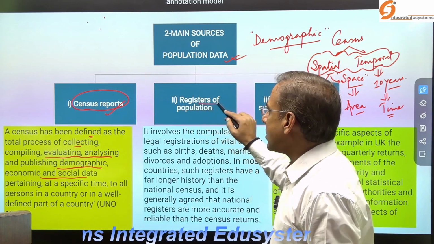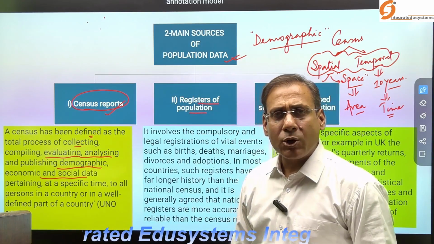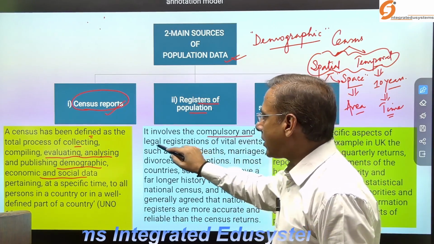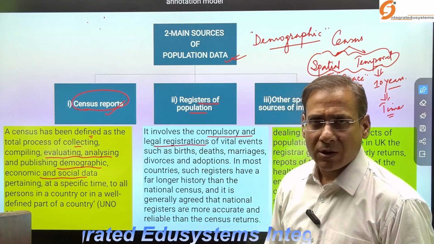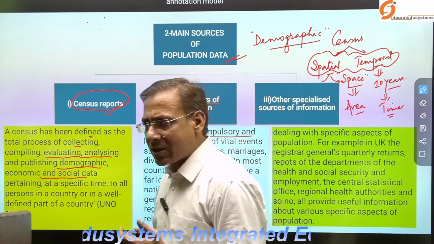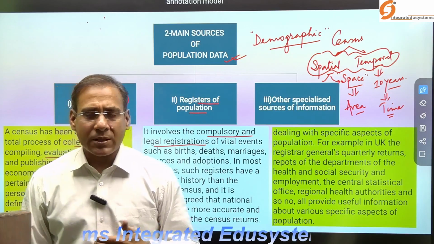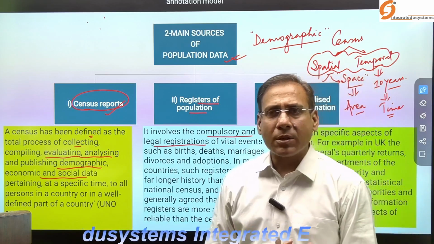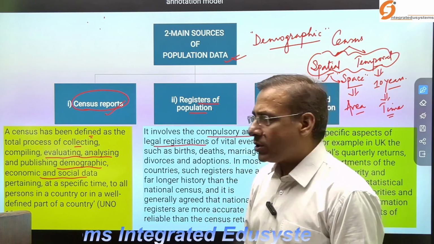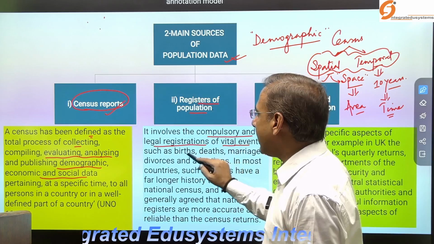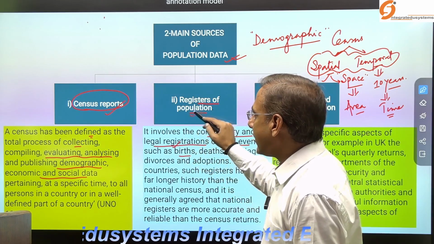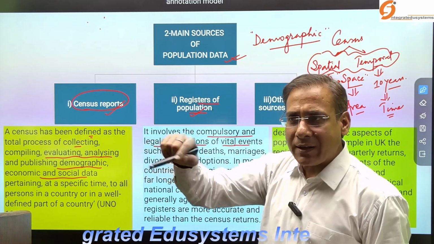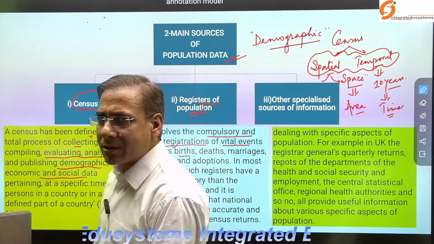It is the registers of population. What do you mean by register of population? Register of population involves a compulsory legal registration of certain vital elements. Say, for example, at present in India, when kids go to school, they have to submit the birth certificate. So the birth certificate is a vital legal register of population through which you register the name of the candidate, a newly born kid.